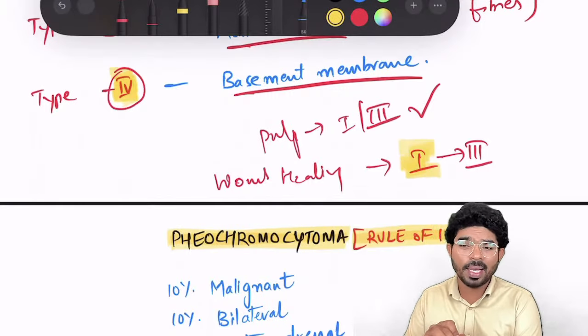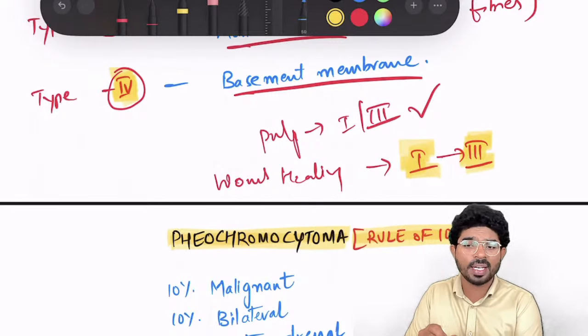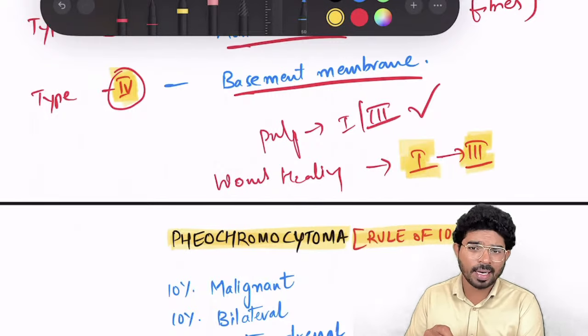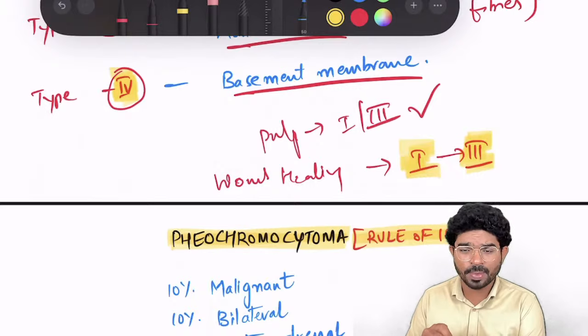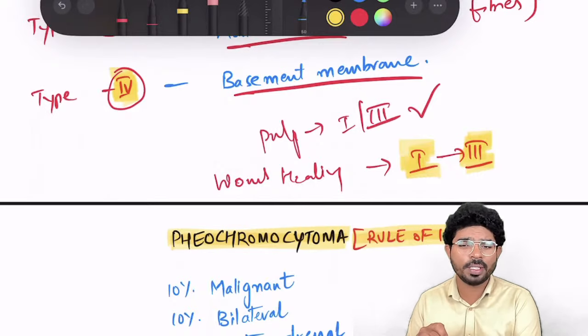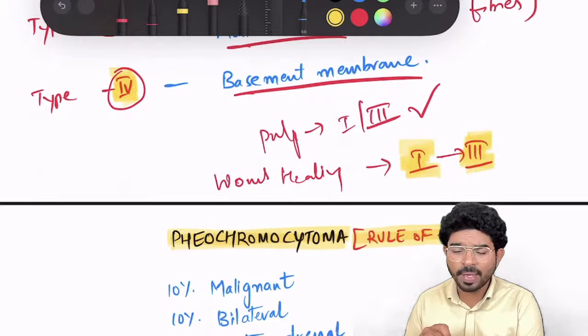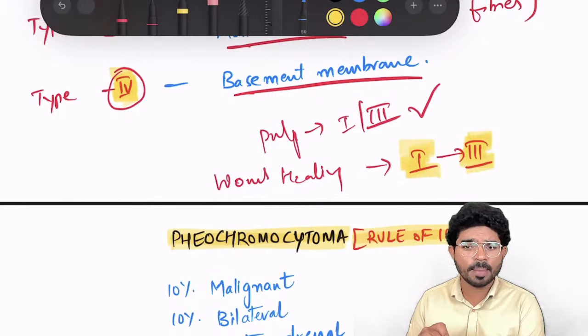Normally if they're asking wound healing, we have to take granulation tissue into consideration and go for the answer as type 3. If they're asking combination, you can go for types 1 and 3. I hope this is very clear. I just need your thumbs up sign.